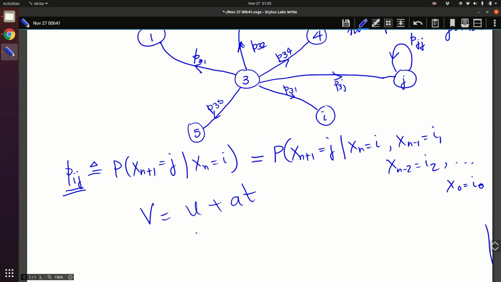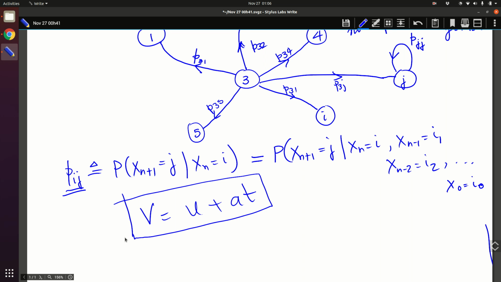Given that the velocity at time 0 is u, and the acceleration is kept fixed at a, at time t the velocity v is clearly known. It does not depend upon how the object was before time t equal to 0. At time t equal to 0, what is the velocity? That is the only thing that is important. So it's not very new, so don't get confused. The idea that it depends only on the current state is not new, and the same thing is happening even in a Markov chain.